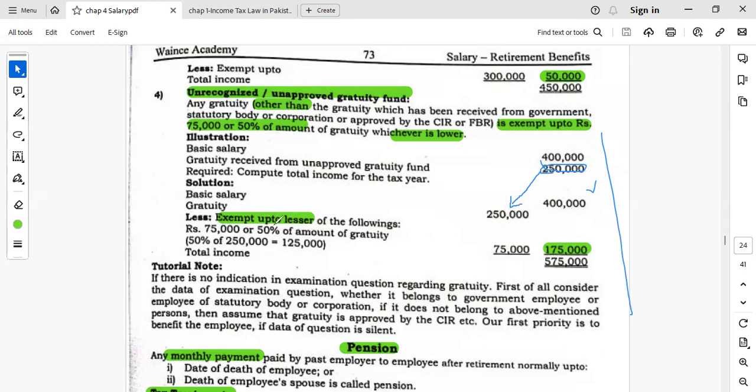So how will we take 75,000 as compared to 50% of the gratuity amount? So 50% is 125,000. Whichever is lower, 75,000 is lower, will be taken here and the difference will be taken and added in the computation of the total income, 175,000.